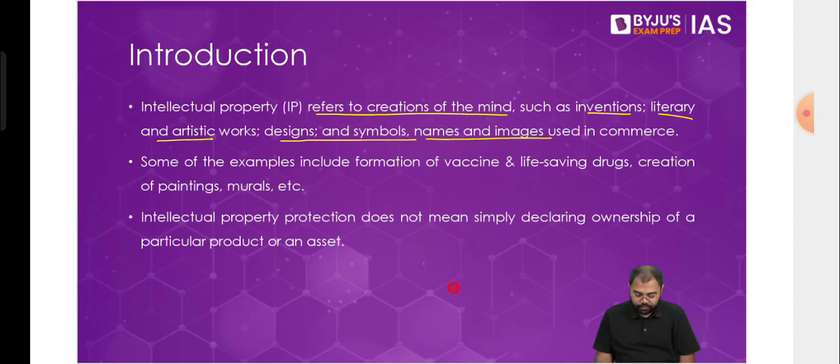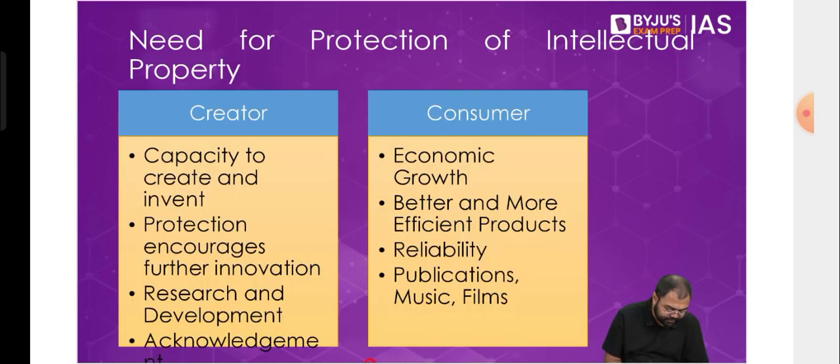Now overall, when it comes to intellectual property rights, the first thing that we need to understand is what exactly we mean by these intellectual property rights and why we need them. So let's say, for example, in your mains examination, there is a question: why do we need to protect intellectual property, or what is the need for intellectual property rights? For such a question, understand the meaning from two perspectives. First, from the creator's perspective, but at the same time also from the consumer's perspective.